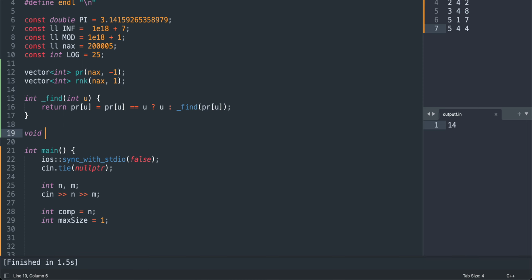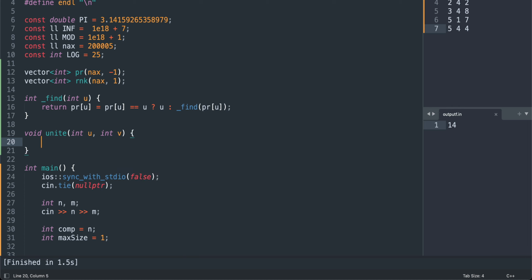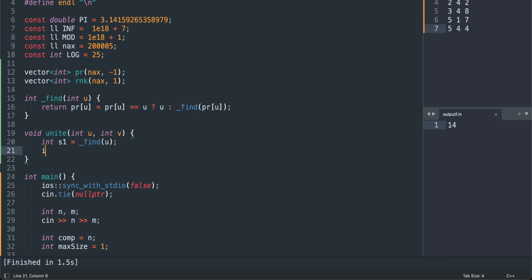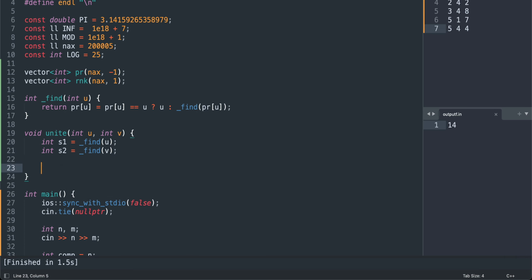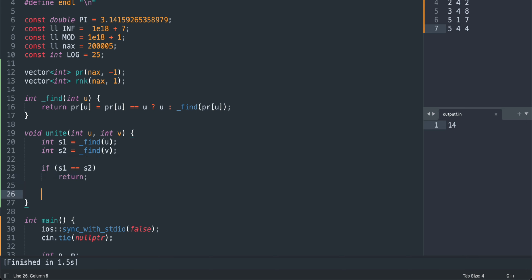How to unite two nodes u and v. Let's find the set s1, which is the find of u, the parent of u, and set s2, which is the find of the parent of v. If they are the same, we can return. If they are not the same, we compare ranks.